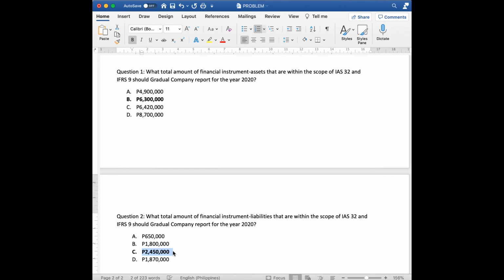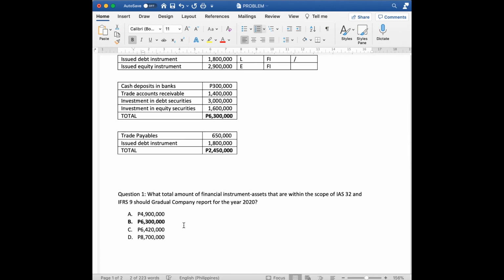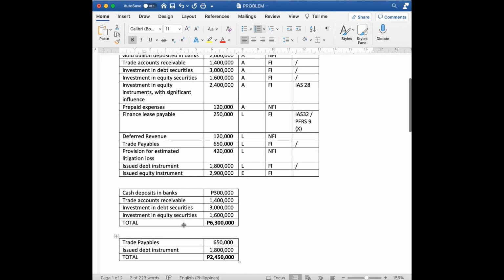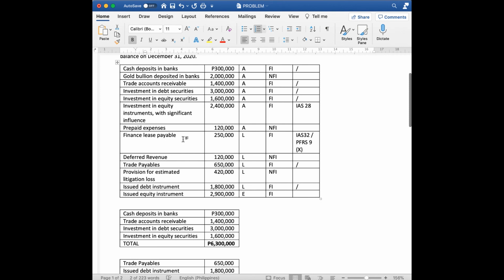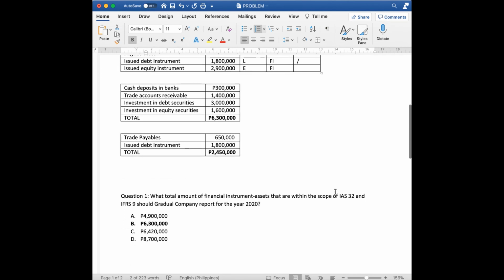Ayan po. So, kailangan po itong isipin na for this problem, it's very essential po na dahan-dahanin natin yung pag-process ng problem. For example nito, classify muna whether asset or liability, then equity. Classify muna if FI or non-FI. Then consider muna if pasok ba siya sa standards na hiningi.